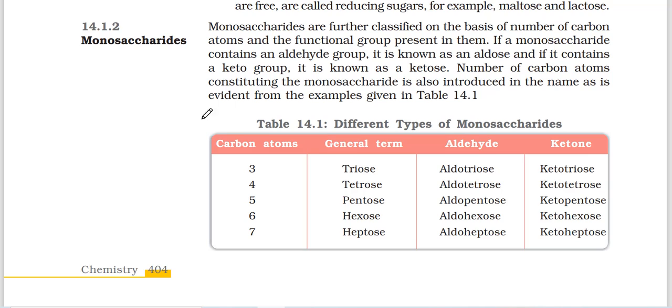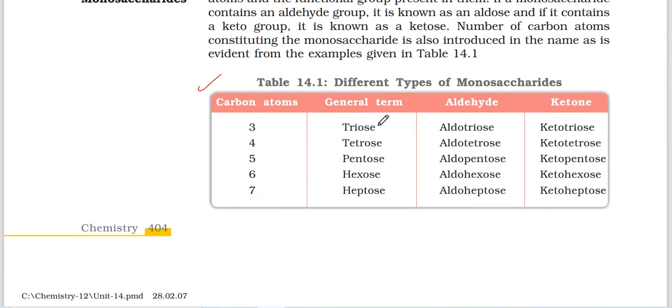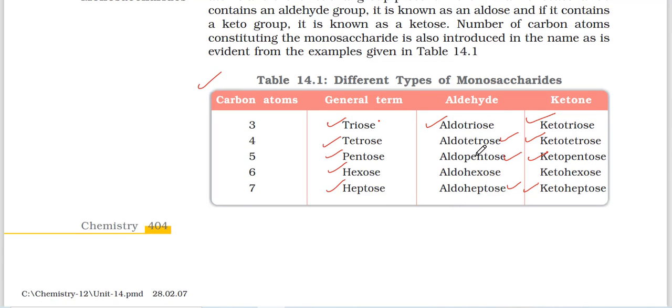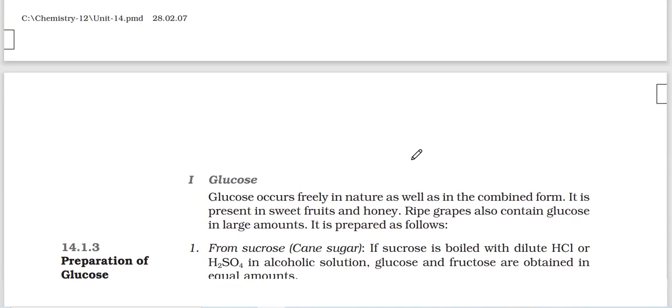Then monosaccharides example. The monosaccharide, if it has 3 carbons, is called triose, 4 carbons tetrose, pentose, hexose, heptose. If it has an aldehyde, it is aldotriose; if ketone, ketotriose; aldotetrose, ketotetrose, aldopentose, ketopentose. Like this you can classify aldose and ketose groups.